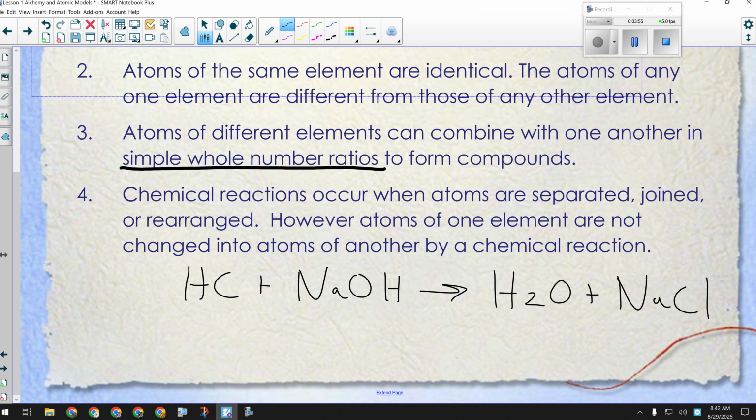So what do atoms look like? To which Dalton would reply, didn't you read point number 1? I said they were really small. I can't see them. Neither can you. We can't use a magnifying glass. They're too small. I don't know what they look like. Which is not a satisfying answer to people, right? They're like, well, you did all this work. Come on, you got to do better than that.